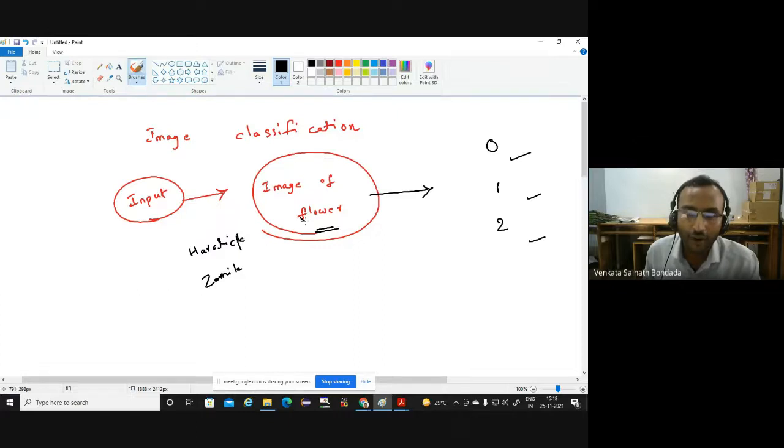But we will not consider all those image processing features. We assume that from the image of a flower, or if possible, physically by taking the flower, we are extracting 4 features of the flower.